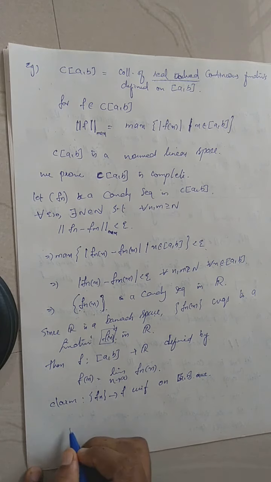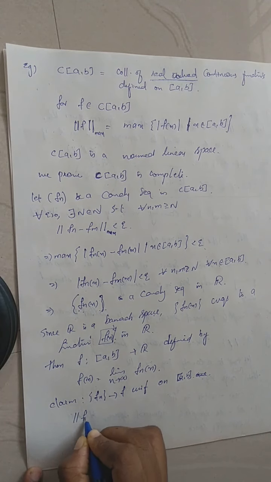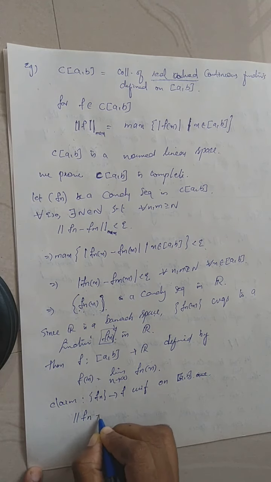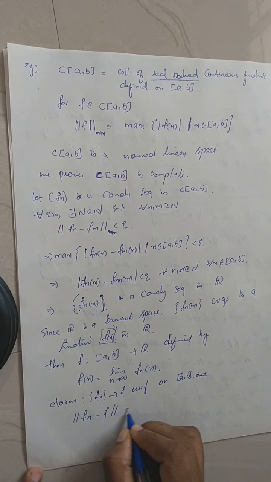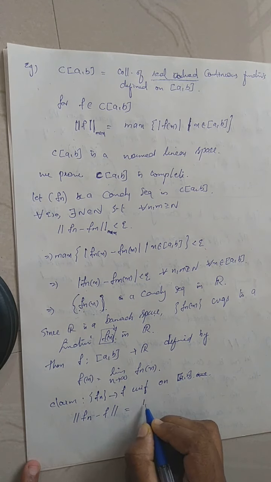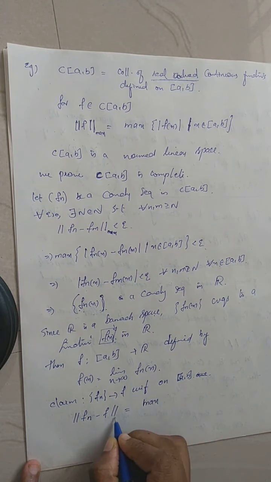So I consider what will be the norm of Fn minus f. That is equal to the maximum, here we have to consider the maximum norm.